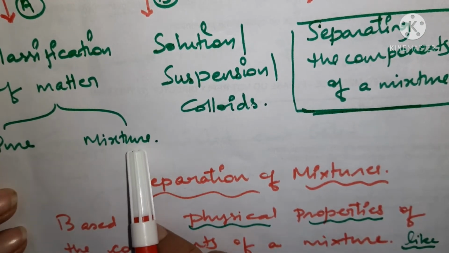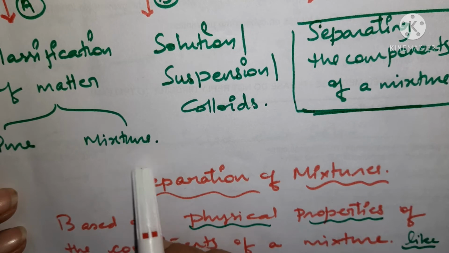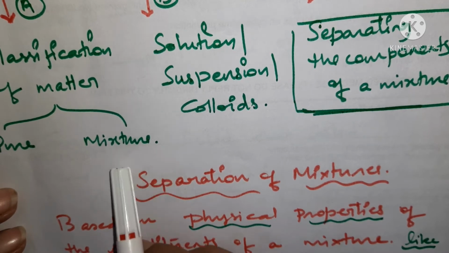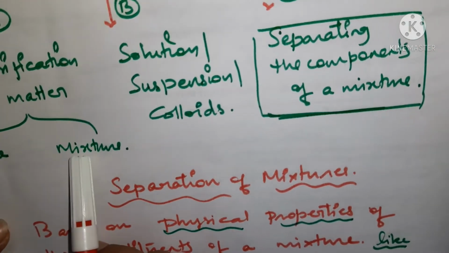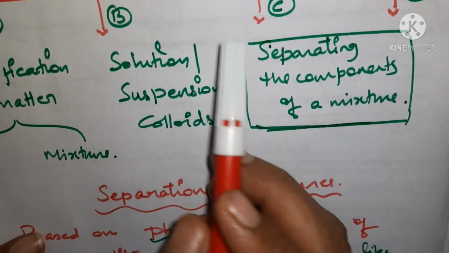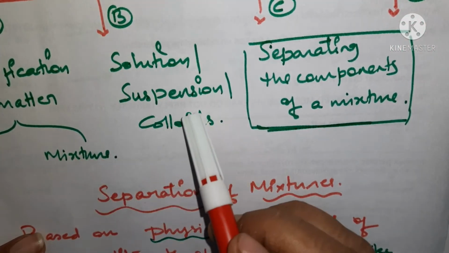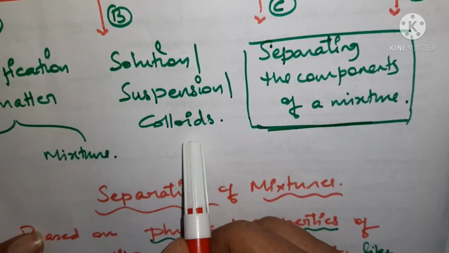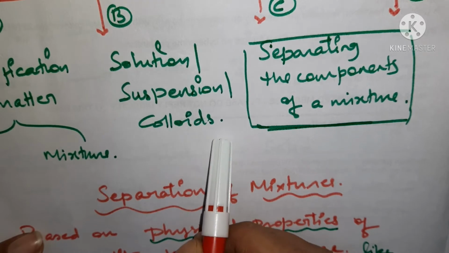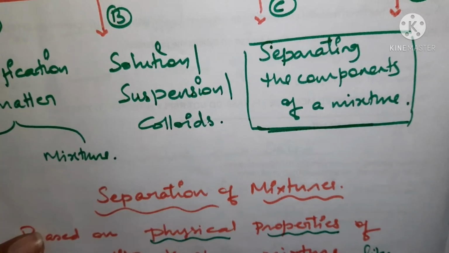Also we have gone through the mixtures, homogeneous mixtures and heterogeneous mixtures. So we have understood this part A completely. Then we have gone with this part B, in which we have understood about solutions, suspensions and colloids, right? So till colloids we have finished our chapter, right?